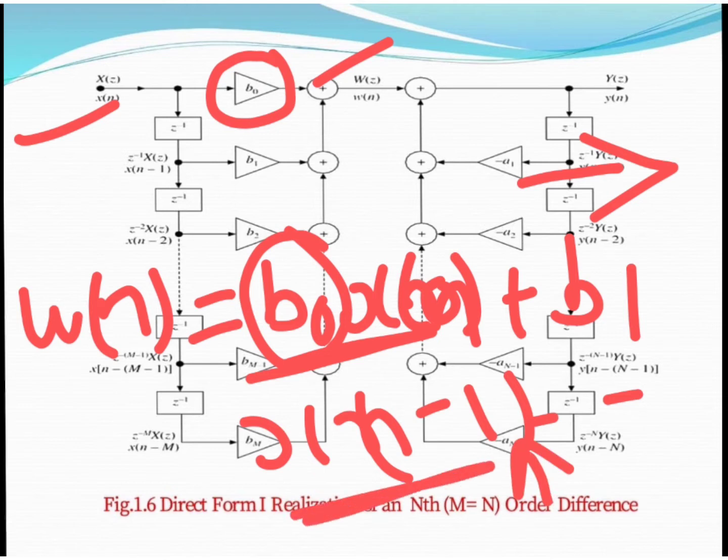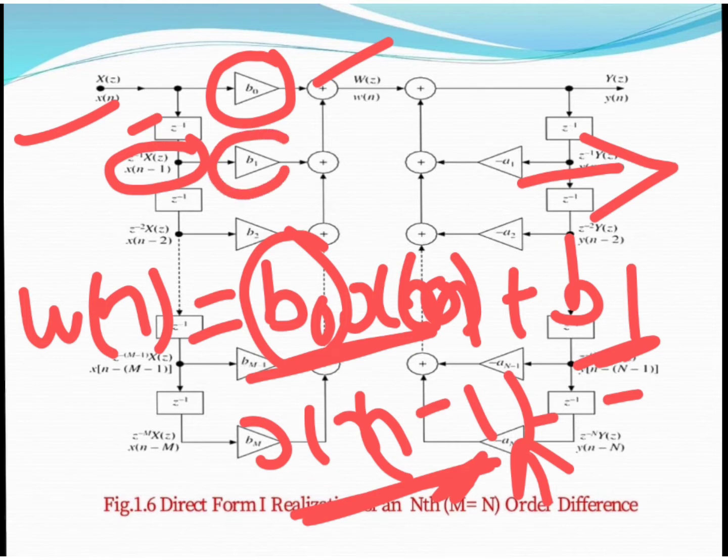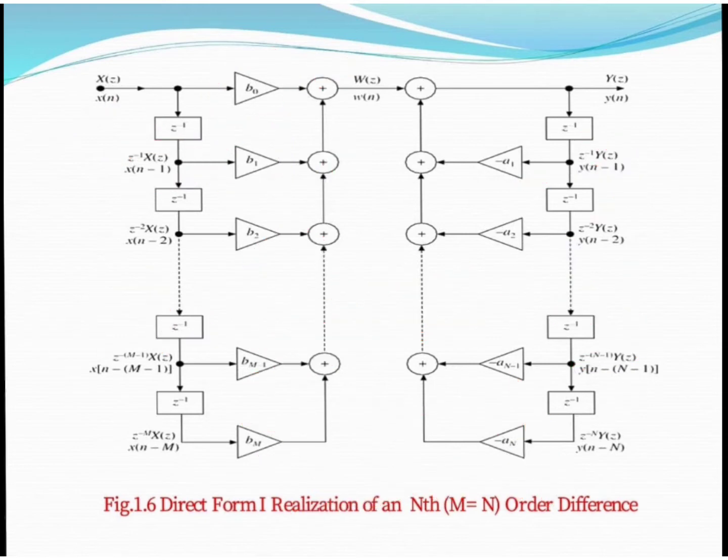Now we need x(n minus 1). x(n minus 1) is implemented with the help of a delay. So here we use a delay and we get x(n minus 1), and then we have a multiplier b1, again on the feed forward path in this particular direction, and again it is added to the adder. Likewise, whatever the length of the sequence, depending on that, a number of delays and multipliers are used.